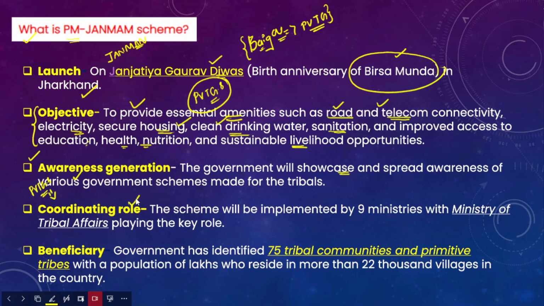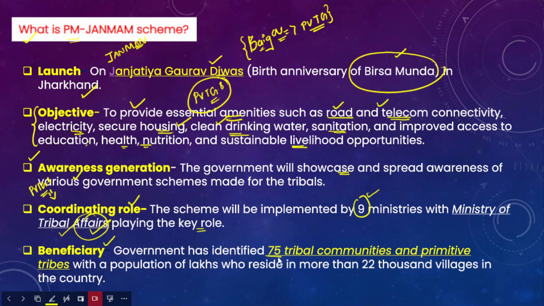Now the coordinating role. This scheme will be implemented by 9 ministries, with the Ministry of Tribal Affairs playing the most important role. Who are the beneficiaries of this program?